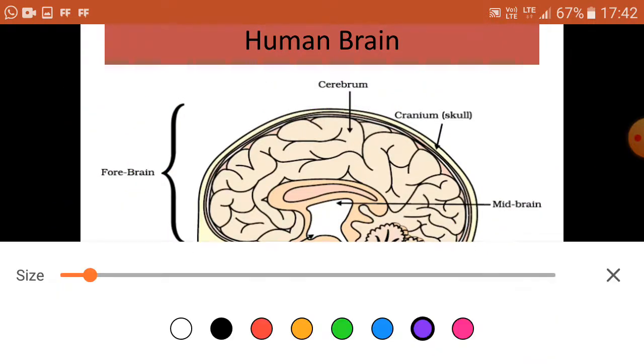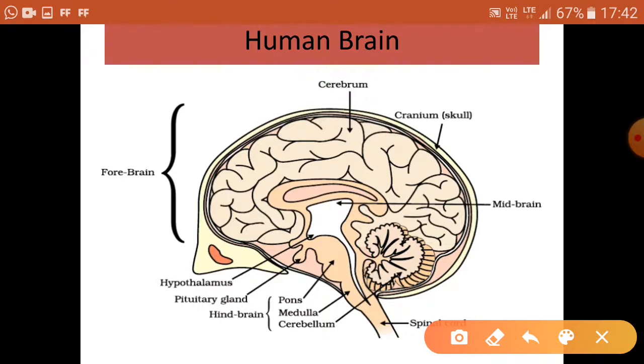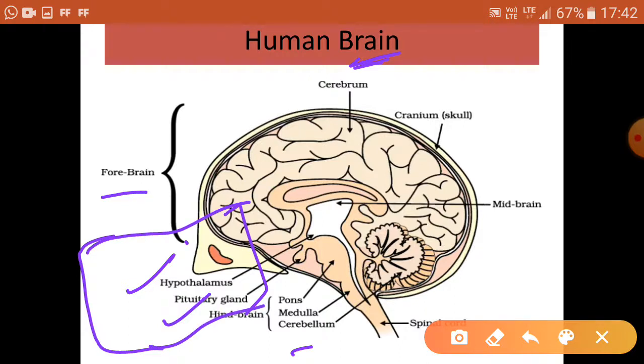Not only this, in our brain we have got certain endocrine glands, that is hypothalamus and pituitary gland. We will study them in detail at the end of the chapter. They have got some role to play. They release some hormones, but here we will focus majorly on the parts of the brain which are related with control and coordination, and which are the part of your forebrain and hindbrain. So these are two glands which are present. We will study them in endocrine system.